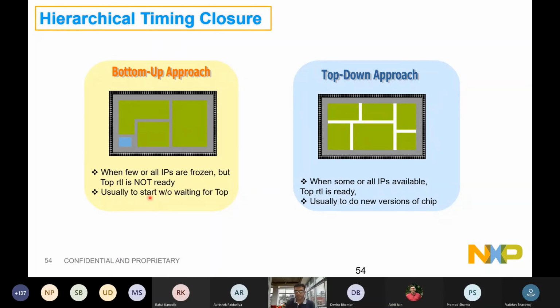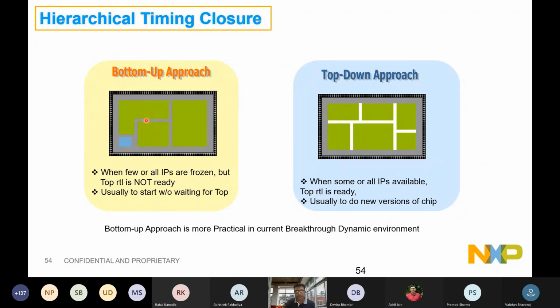Both these strategies exist as an application, but mostly the bottom up approach is used because all those new SoCs which we are building are really dynamic. The definition always gets changed. Let's say this IP, this portion of the logic, got another customer requirement and we need to design it fresh. We will not wait for this block. We will implement and mature the rest of the design in the early phases, and assume all these designs as independent SoCs which will be stitched together.